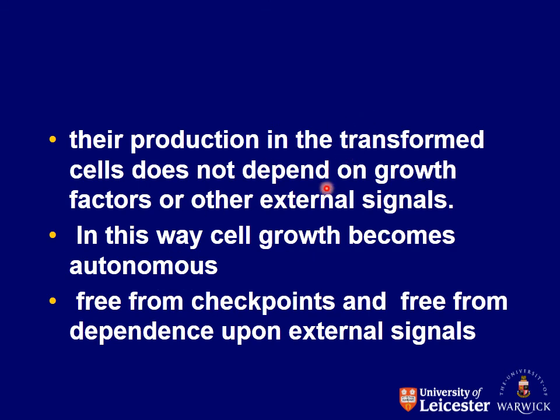They do not require external signals or growth factors, and they are free from checkpoints and free from dependence upon external signals. We will discuss in detail what the checkpoints in the cell cycle are and the regulatory process through which every cell should go for normal cell proliferation. But in case of tumorous proliferation, in case of cancerous proliferation, these regulatory mechanisms are evaded and are not followed.